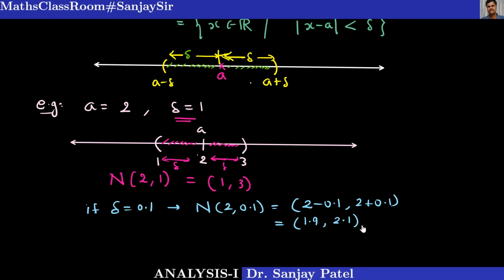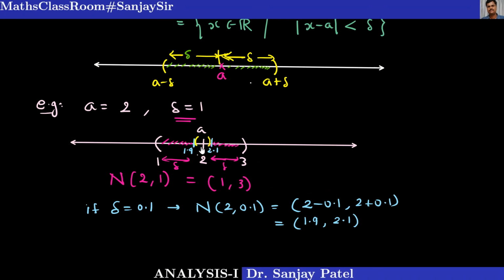So this will be my new delta neighborhood of the same center. Suppose this is 1.9 and this is 2.1, then all our points are lying between 1.9 and 2.1.